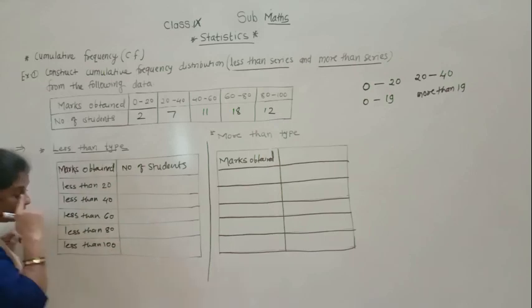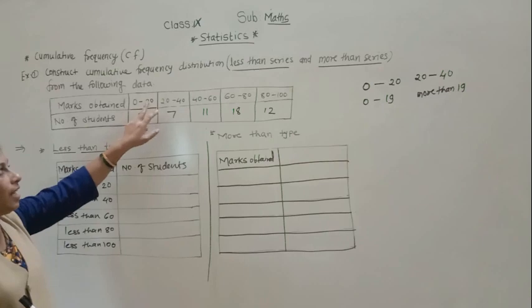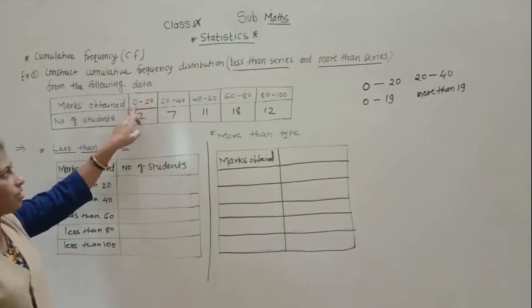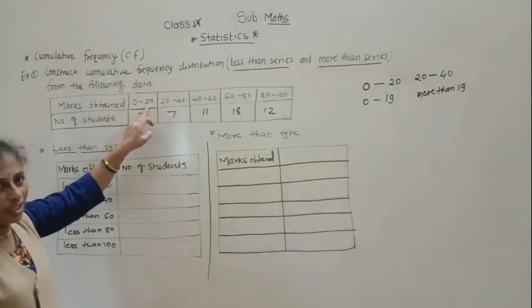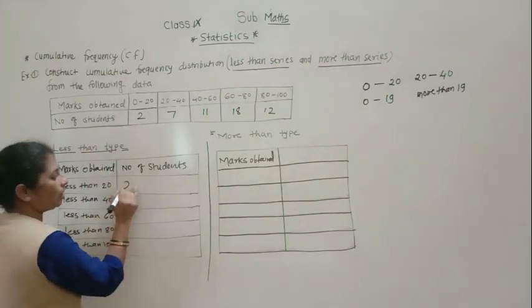Okay, now see. Less than 20 means it is from 0 up to 20, meaning 20 marks will not be in this group. So for less than 20, how many students are there? Only 2 students.